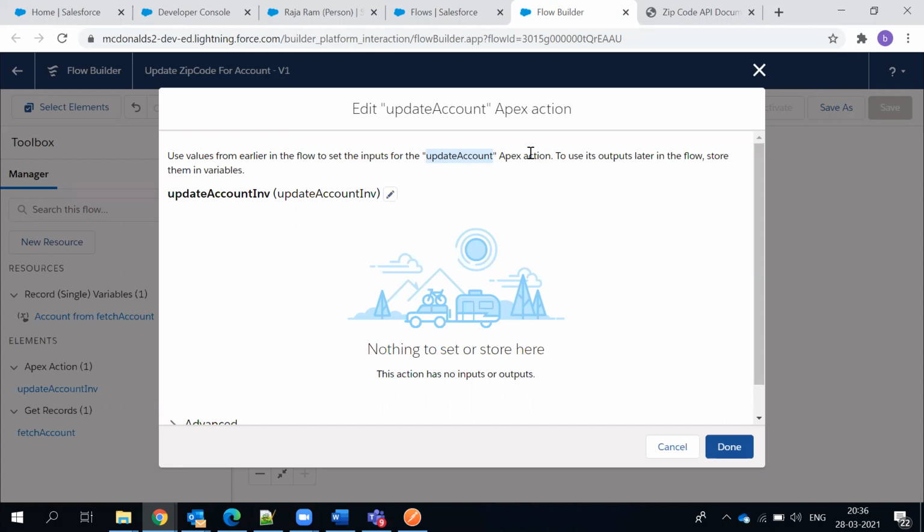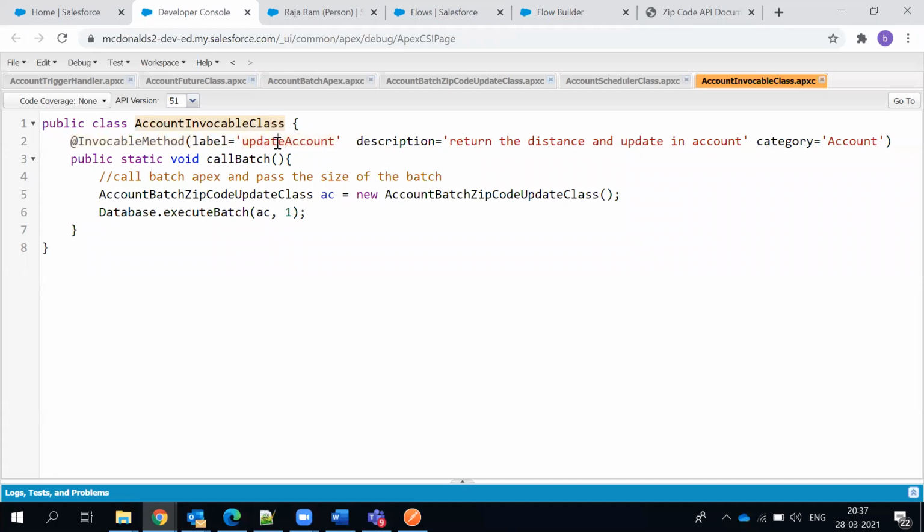Okay. So now look at this, update account apex action. Come to your class and you see the update account apex action. This is the overall apex class we have, and only one action. You cannot have the same class for multiple invocables. You need to have different new classes and unique invocables in unique labels. In one particular class, we can have only one method with the at the rate invocable annotation. You cannot have another at the rate invocable method. You need to have a different class. Okay, I got it. Then what else?